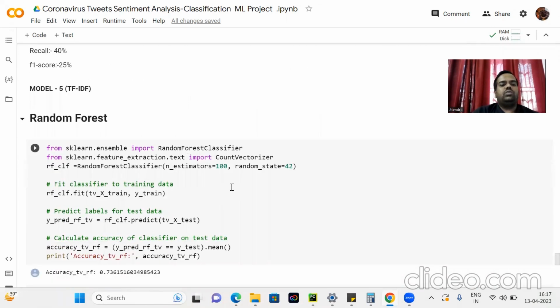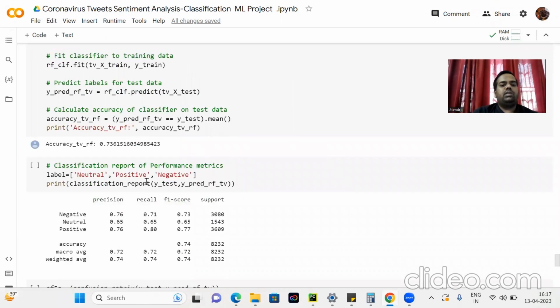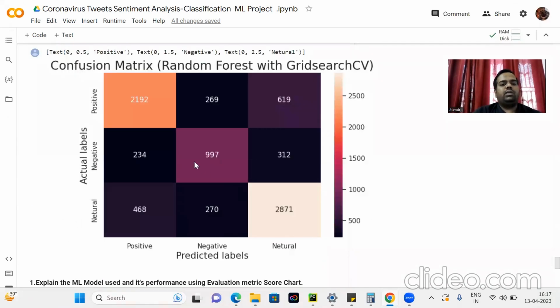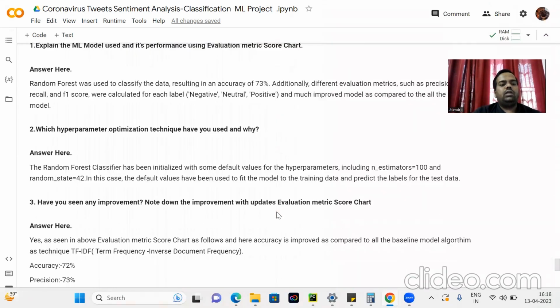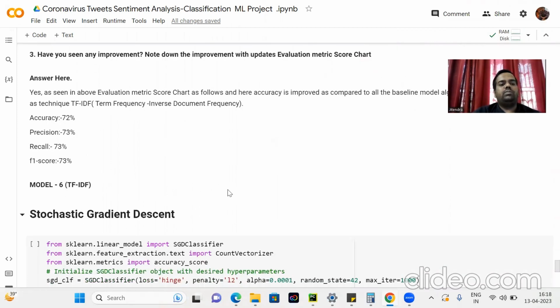So random forest. First import the random forest classifier from scikit-learn, fit the classifier on the training data set. Here the hyperparameter setting is n_estimators equals 100 and random_state equals 42. Predict the label for the test data set. Calculate the accuracy of the classifier on the test data set. Here the accuracy is 73%. A classification report of the performance matrix of the different sentiments, that is negative, neutral, and positive. Here a confusion matrix chart with the diagonal matrix representing true positive values. And here the accuracy is 72%, precision 73%, recall 73%, and F1 score 73%. Yes, there is an improvement in the evaluation matrix chart as shown.